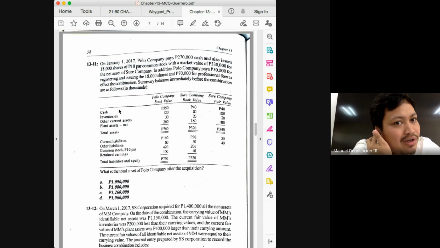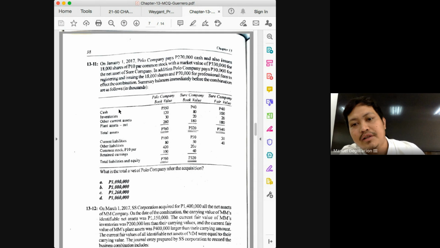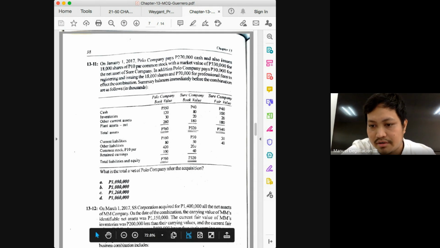How many shares are issued, class? 18,000 shares. But again, everything in business combination is to be measured at fair value, class. Okay, the consideration in a business combination will also be measured at fair value. So how much then should we include as part of our consideration as the value of the shares? Should it be the par value, class? No, it should be the market value of 330,000. So the total consideration then is how much? 270 plus 330, that would be 600.